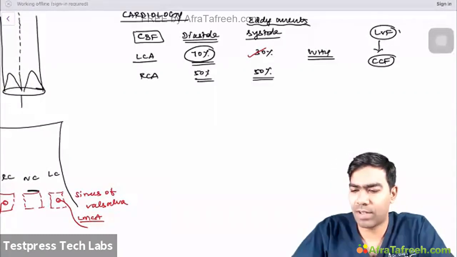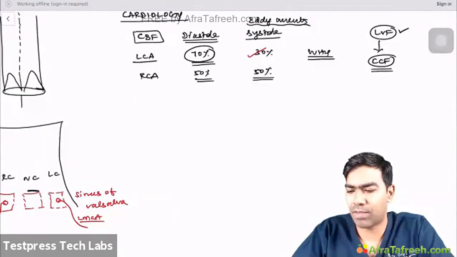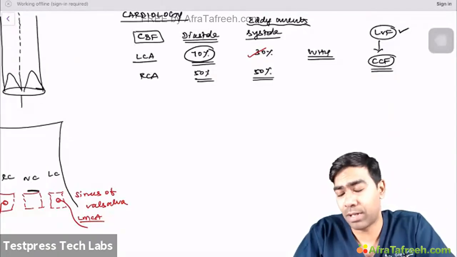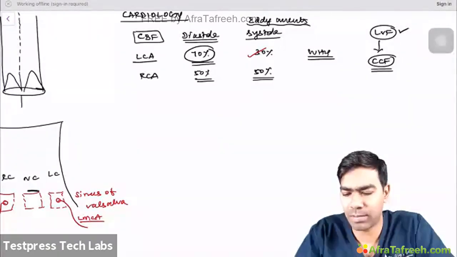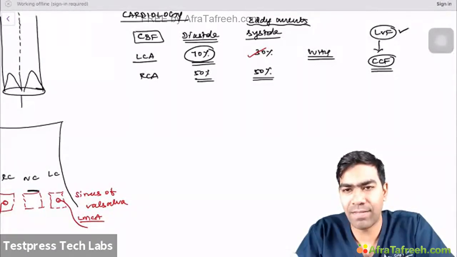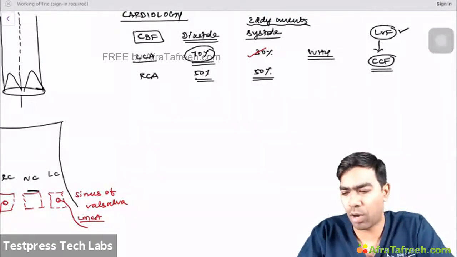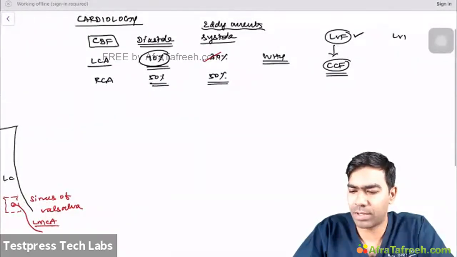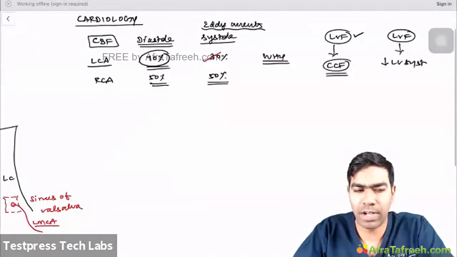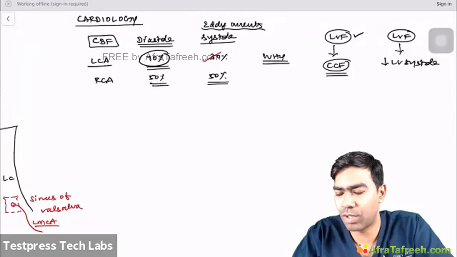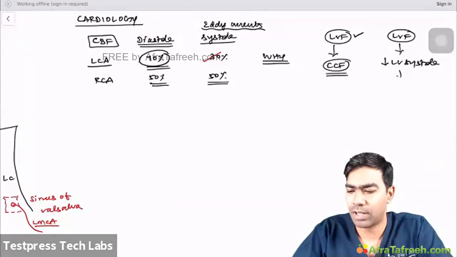So why whenever LVF happens, RVF also happens, within a short period of time? The reason is very simple, because once LVF fails, the systole will drop. So once left ventricular failure happens, the LV systole will be weak, a weaker LV systole. Whenever you have a weaker LV systole, they are going to have reduced systolic flow, and the stroke volume will reduce.